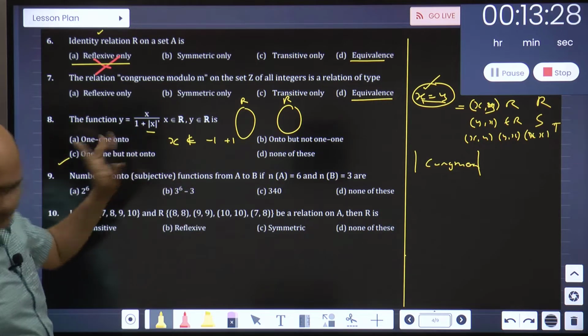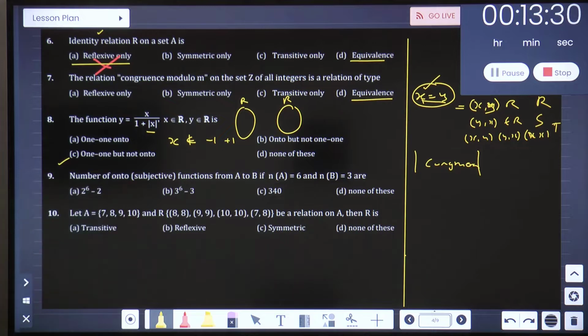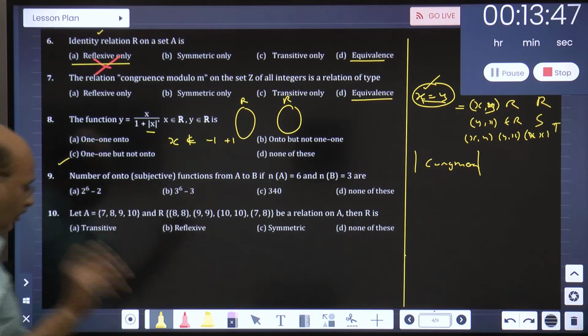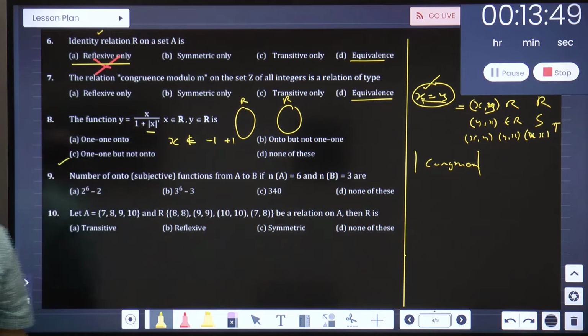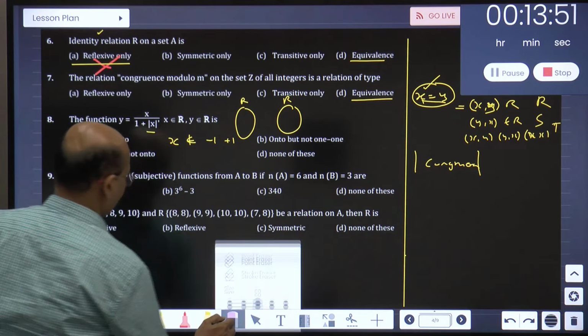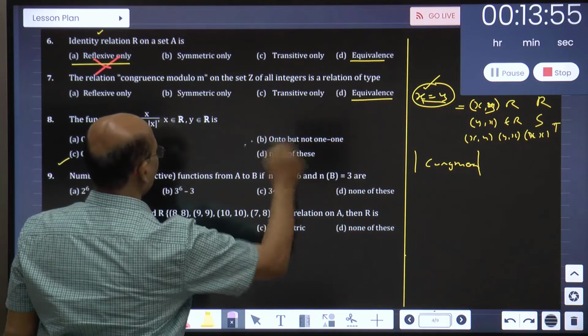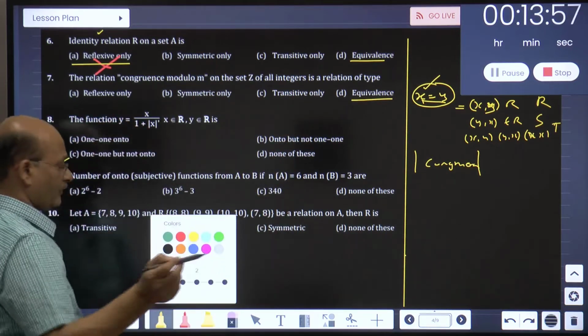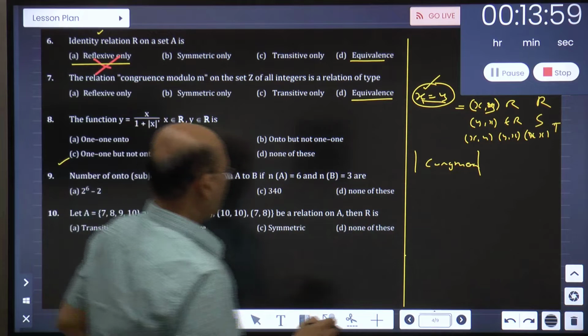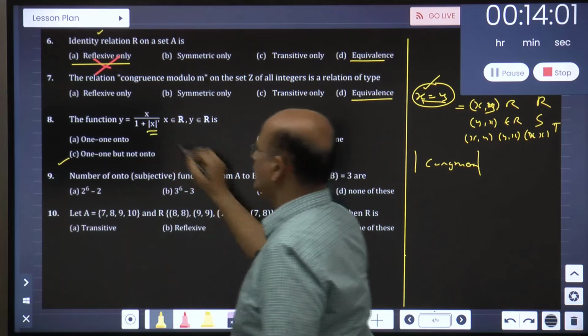Okay, one minute, let me just confirm that question for you quickly. It is 1 plus modulus x only. Now hold on. What I am going to do is make this question a little bit conceptual. Pay attention. Now listen very carefully. This is a non-usable format of the function.